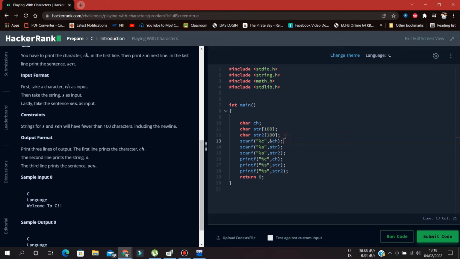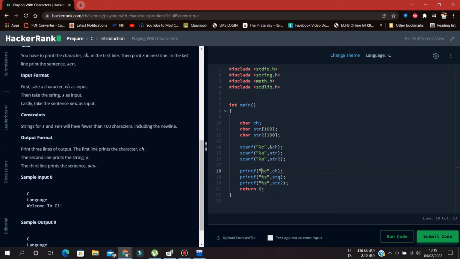So here I have declared three variables: one for a character, one for a string, and one also for a string, a sentence. It can take both. So I have taken three scanf, the first for the C, the second for the language, the third for the welcome, and printed it all. So we have a three-line print.